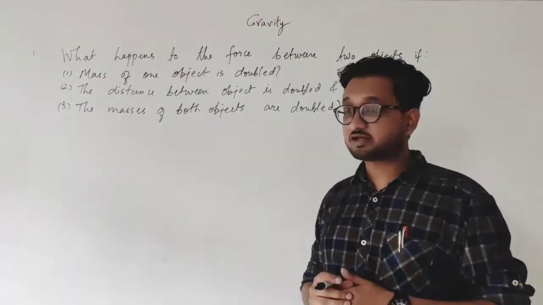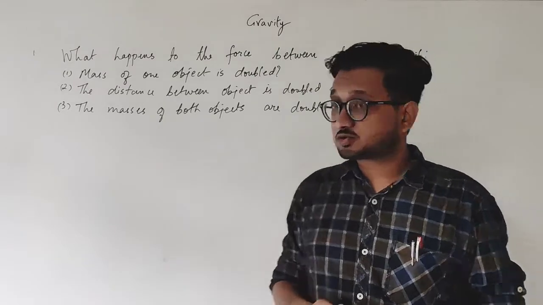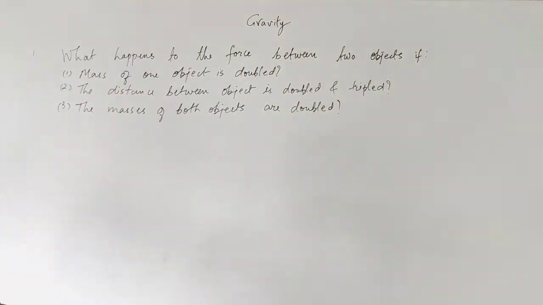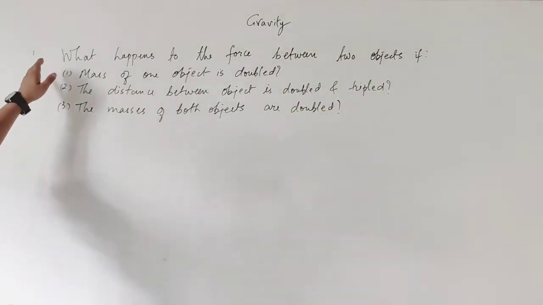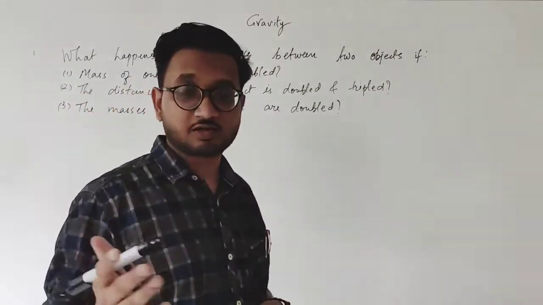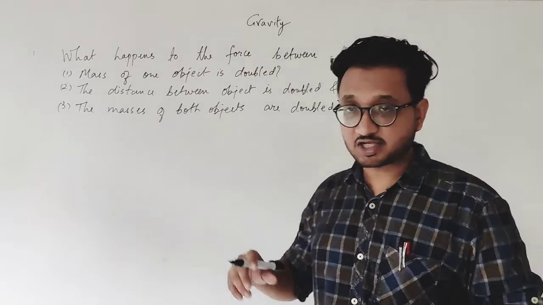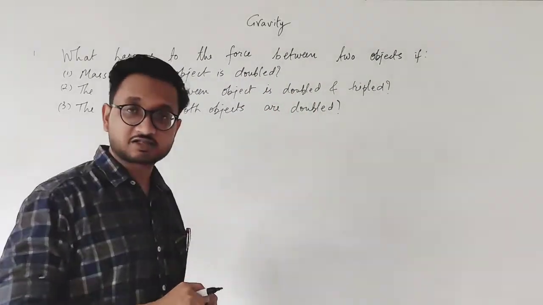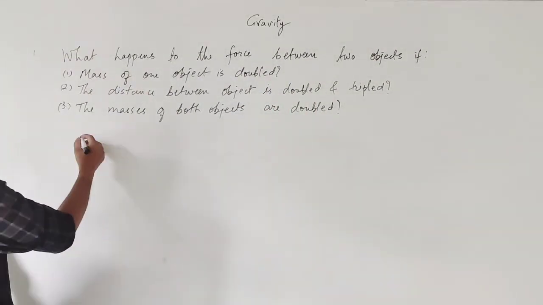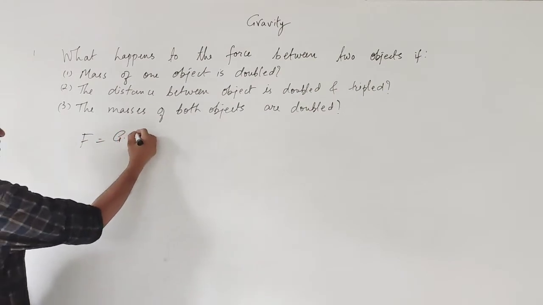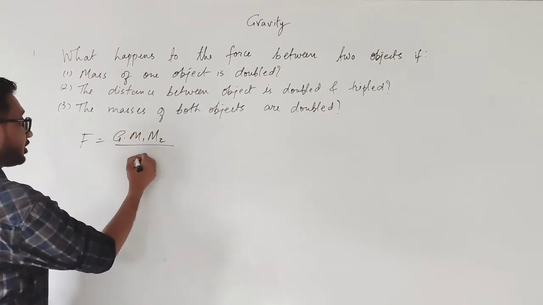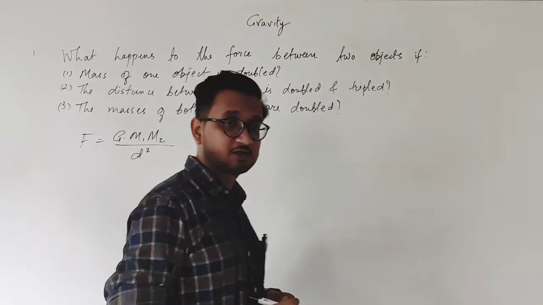Okay students, a numerical for you. What happens to the force between the two objects? There are three questions between the two objects, where the gravitational force is acting and some conditions are given. So first of all, let us write the formula for gravitational force. F is equal to G m1 m2 upon d square.